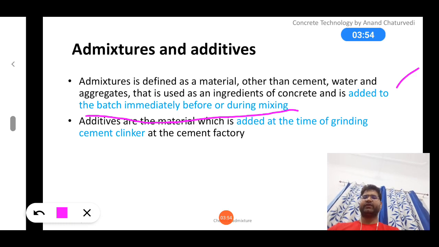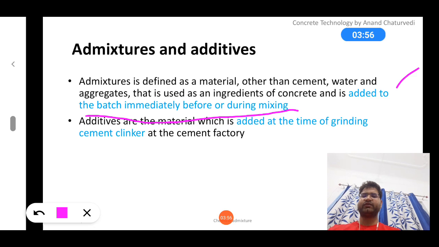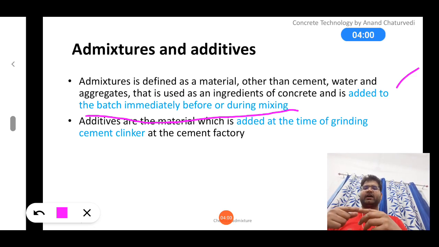Additives are the materials which are added at the time of grinding cement. When we manufacture the cement, whatever we add, like gypsum for the setting time, works as an additive. But here we are going to produce a mix in a batch, so whatever we add at that time is known as admixture.